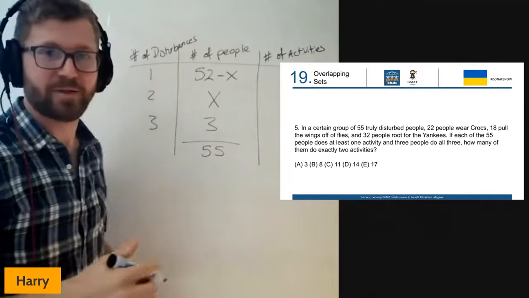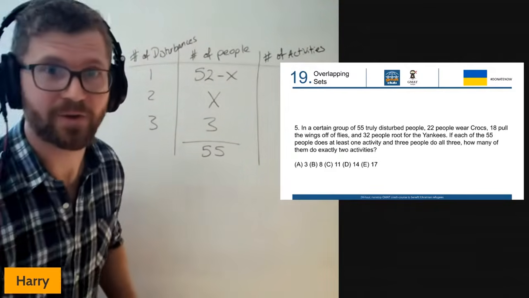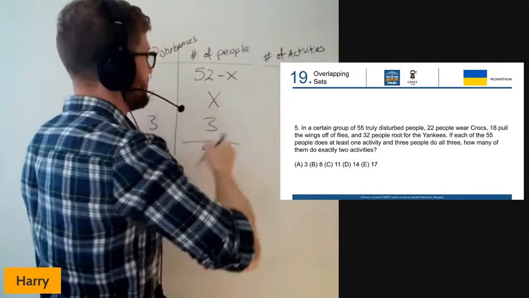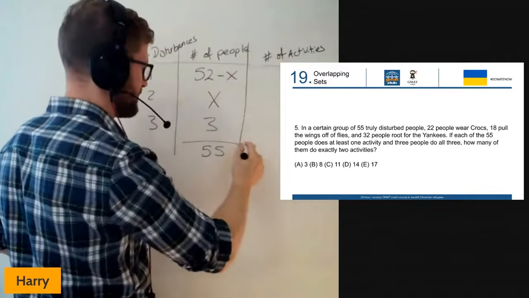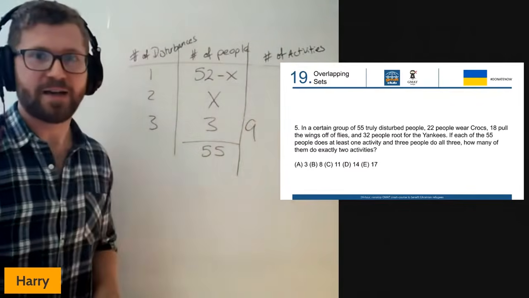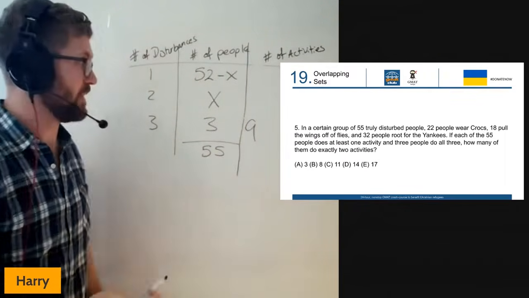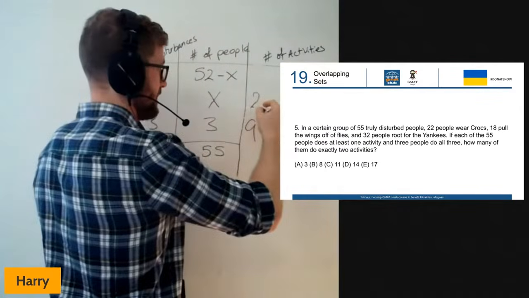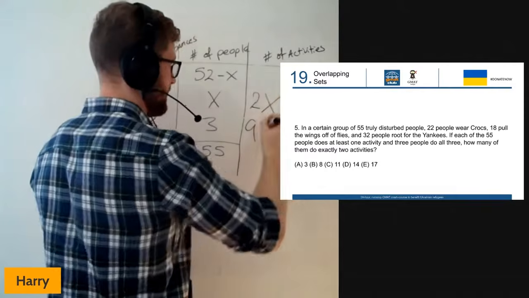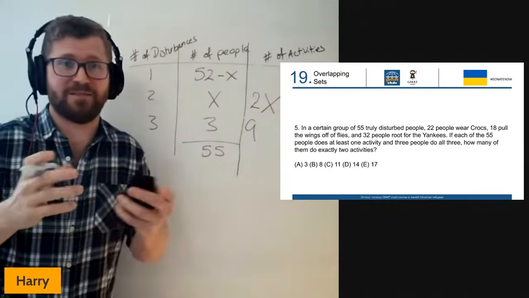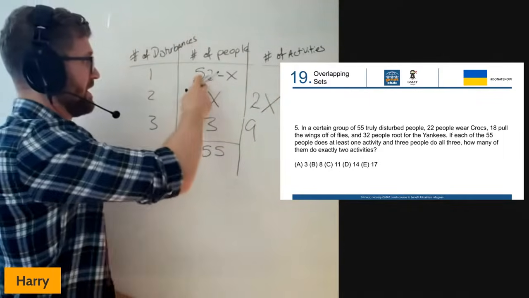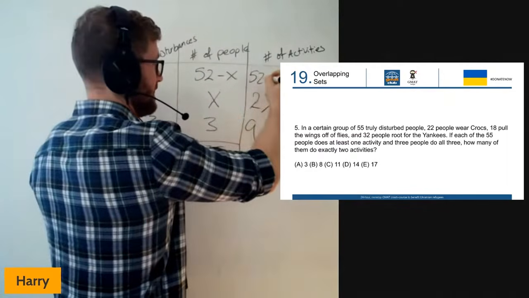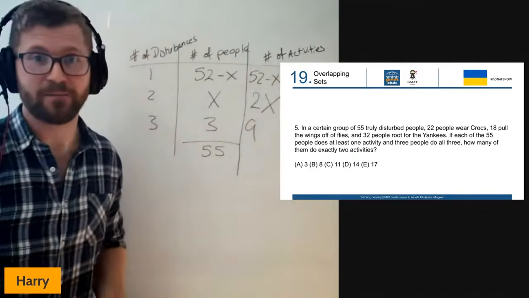Sorry, I can just see that that number's not actually appearing on the screen. I'll move this column over a little bit so that we can see what's going on. So we've got 9 disturbances going on there. In the same way, if X people have 2 disturbances each, then there's going to be 2X disturbances going on there. And if 52 minus X people have 1 disturbance each, that's 52 minus X going on there.